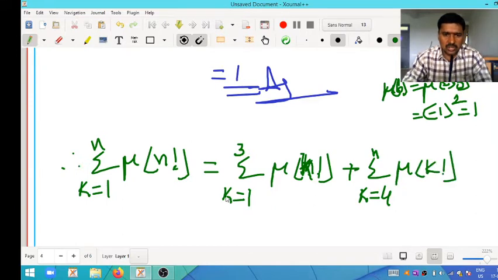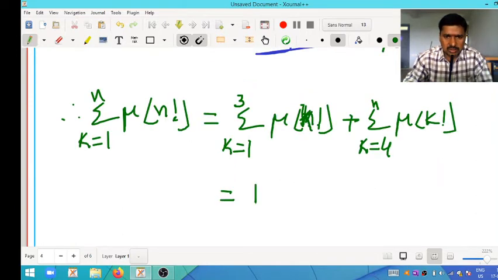The first is 1, the second value is 0. So 1 plus 0 is equal to 1 is the answer.